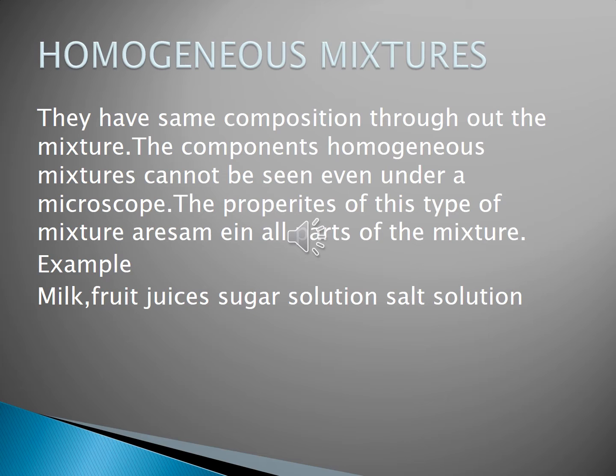Because it has the same composition throughout the mixture. That's why we cannot see the components. Even under a microscope we cannot see them.